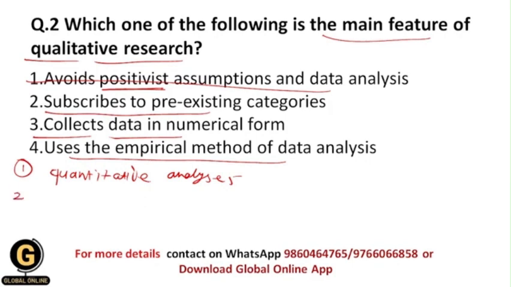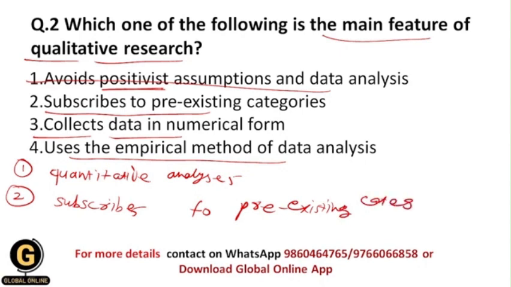Second one is that positivistic approach subscribes to pre-existing categories. It means that you already have a hypothesis, and based on that hypothesis you are going to test it, and the meaning of this is that it subscribes to pre-existing categories.